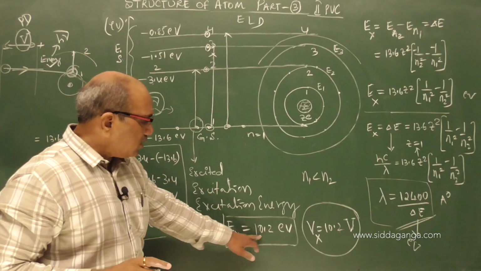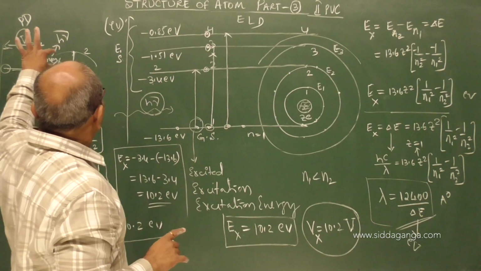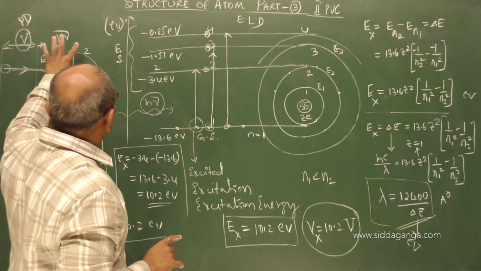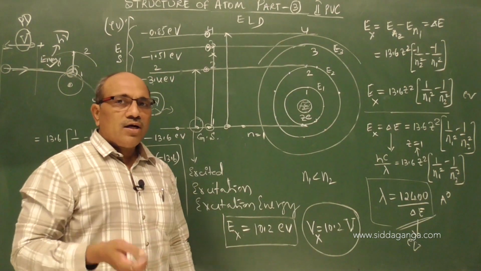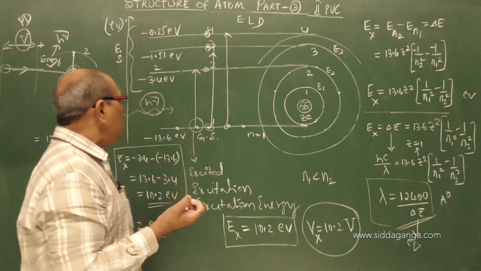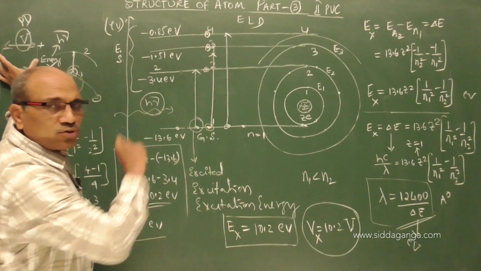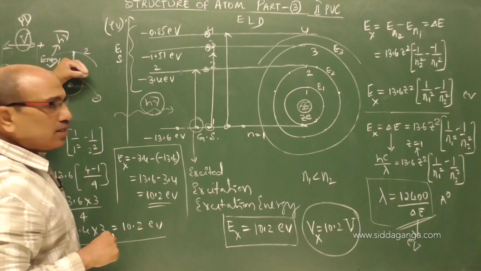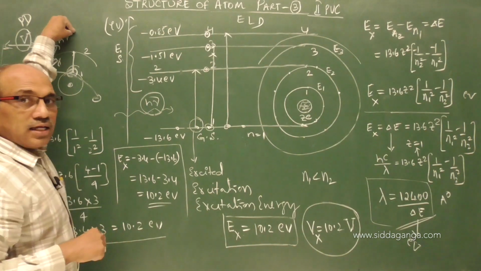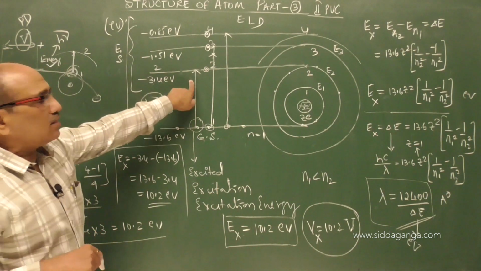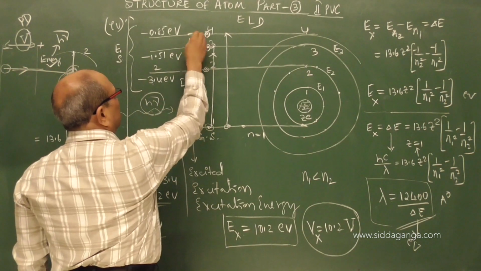The minimum energy required is 10.2 eV to excite the electron from the first orbit to the second orbit in the hydrogen atom. What do I have to do? I have to take an outside foreign electron, accelerate it through a potential difference of 10.2 volt, and allow it to strike the atom. By striking the atom, it will excite the electron of that atom to the first excited state. It is called first excited, second excited, third excited state.